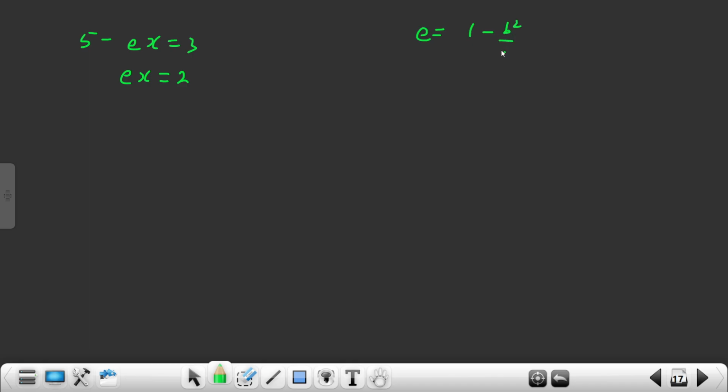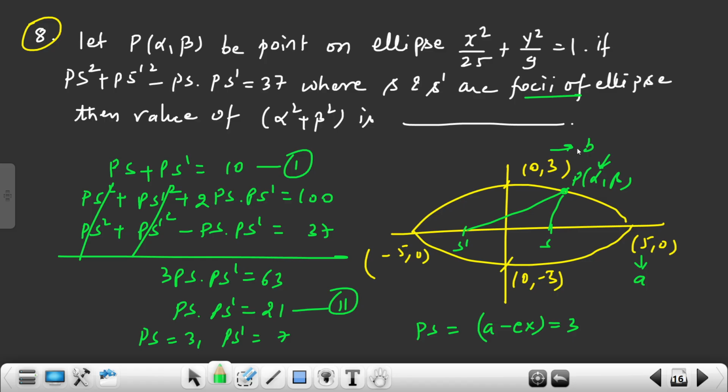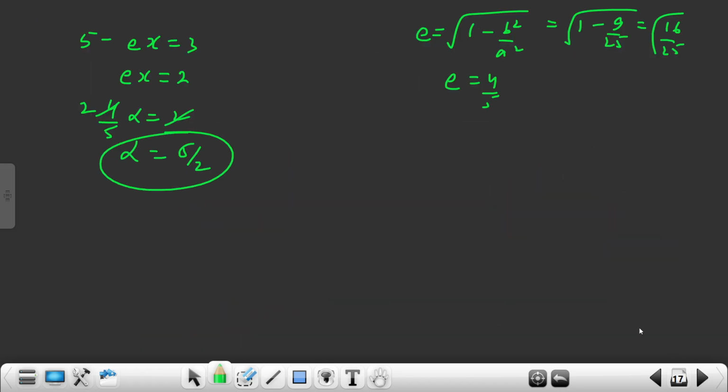Let's calculate the E value. E is the square root of 1 minus B square by A square, so 1 minus 9 by 25, so 16 by 25. So what is the E value? 4 by 5. This is alpha, so the alpha value is 2, cancel, 5 by 2. So this point is 5 by 2. Now it satisfies the equation, so let's put it here, 5 by 2.